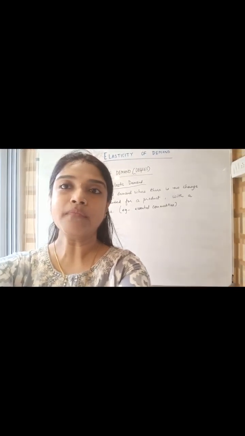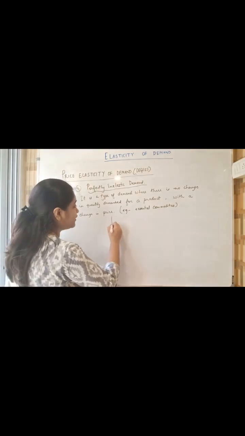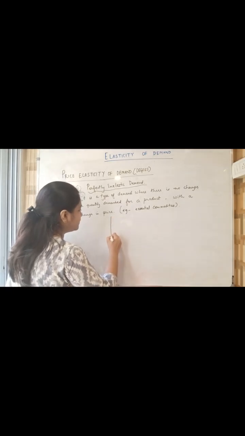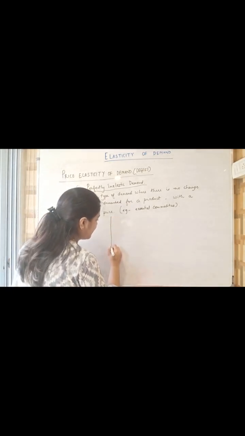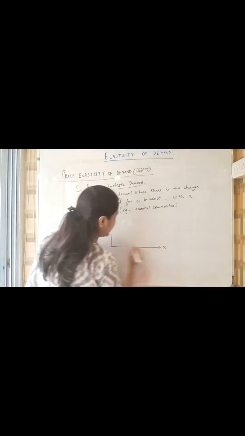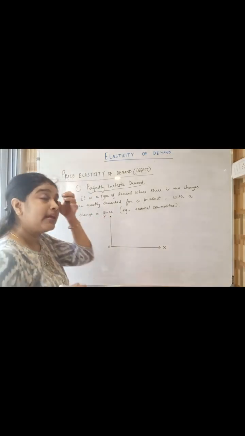Now, next, how do we draw the demand curve for such a degree of demand? For example, here we mark x on the x-axis and y on the y-axis. It is very important to mark the axes in economics.